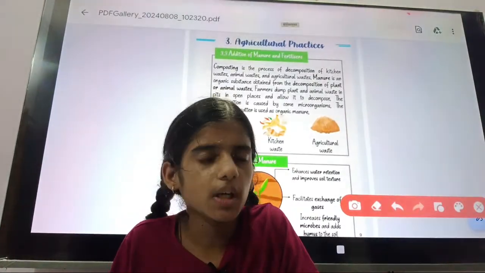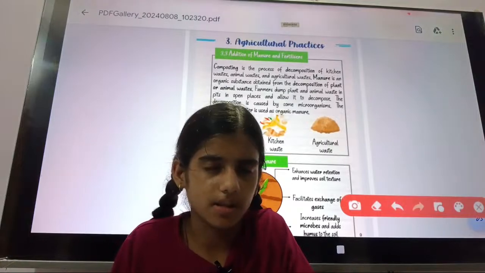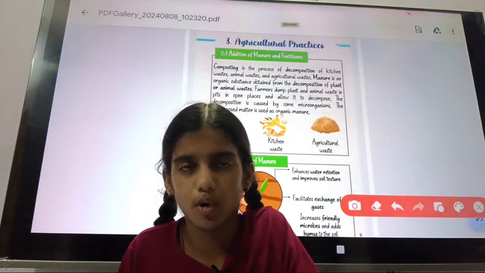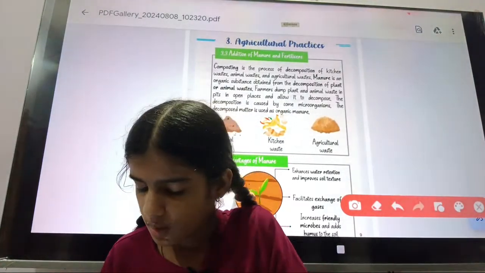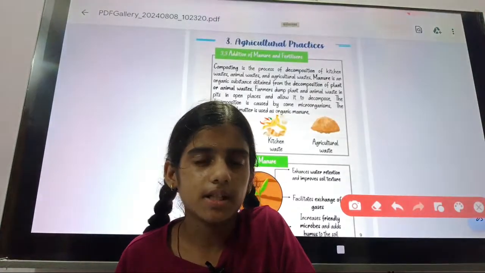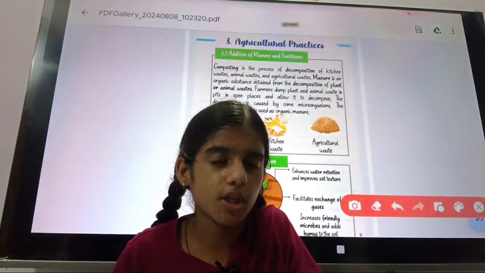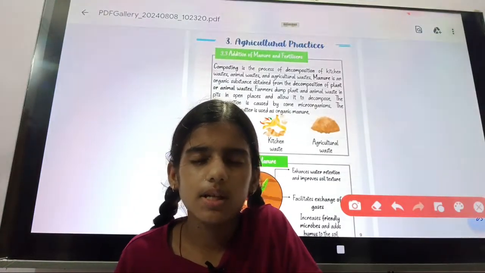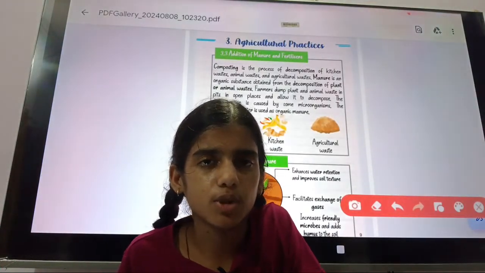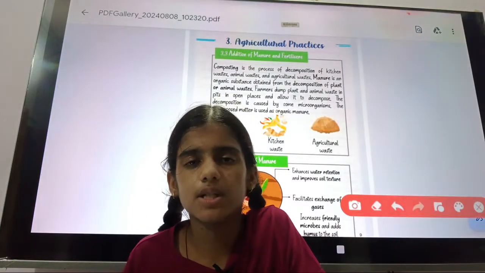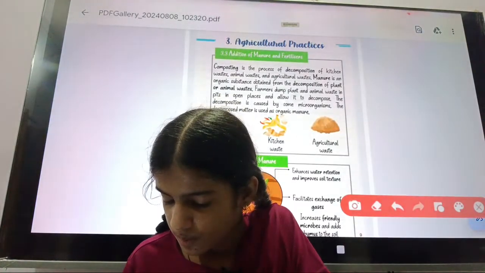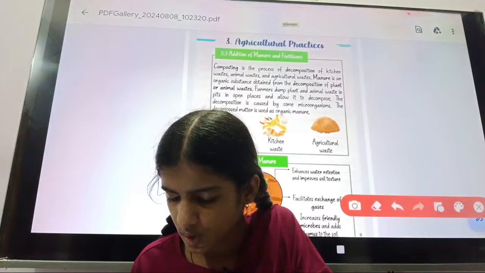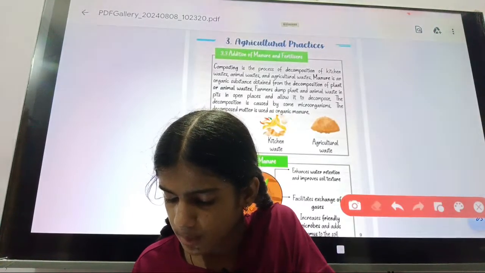In the addition of manure and fertilizer, composting is the process of decomposition of kitchen waste, animal waste and agricultural waste.